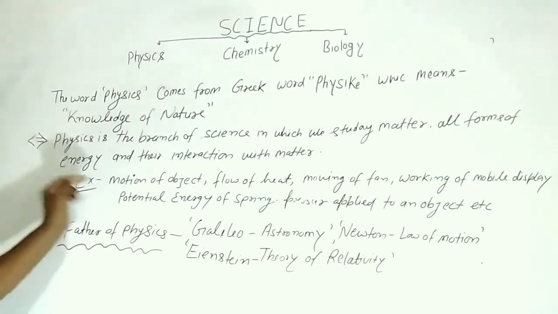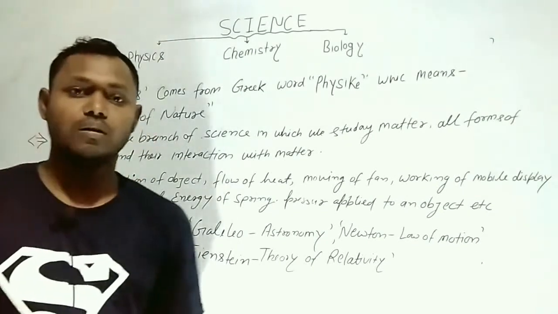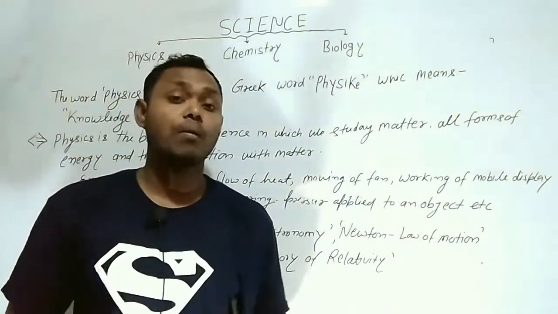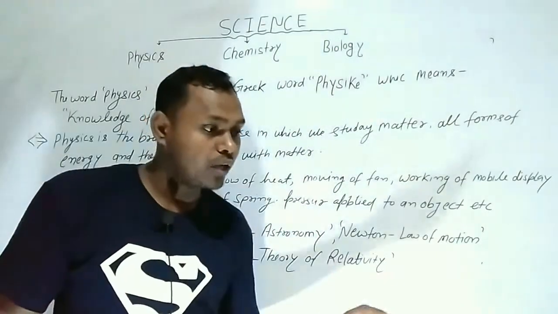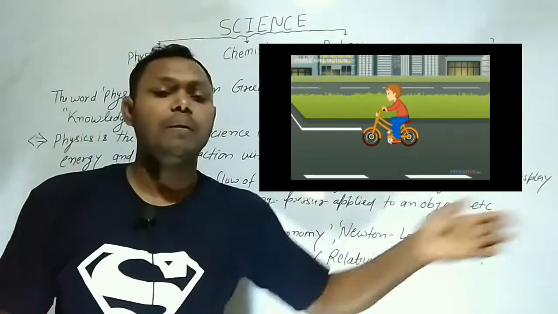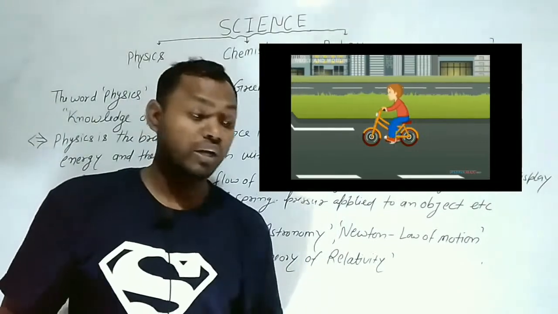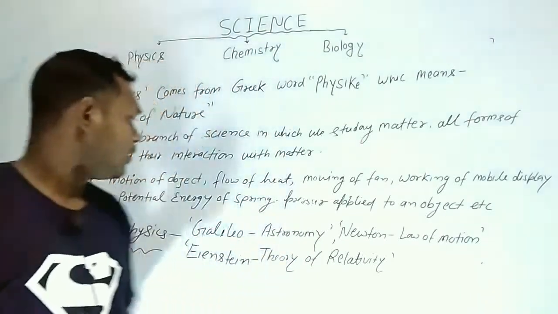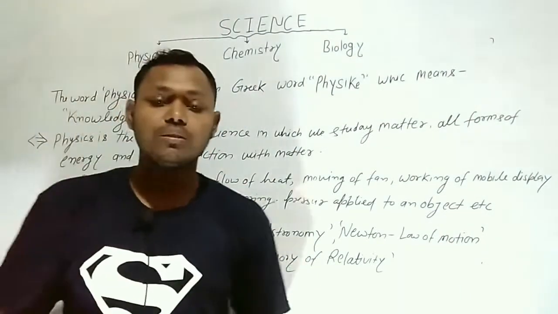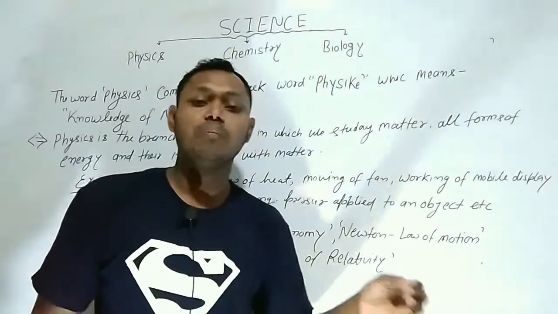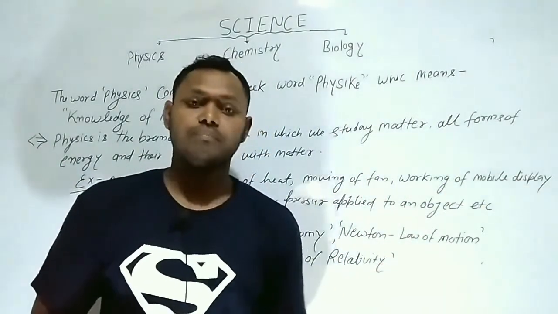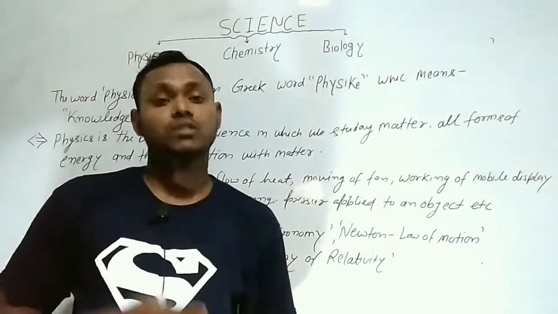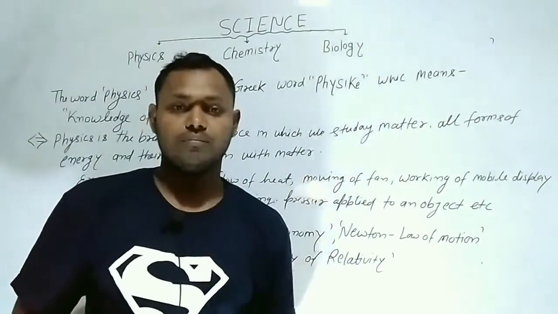Some examples: motion of object. Students, in physics we study the motion of objects. Which type of motion? We know that when a body travels some distance with respect to time, we call it motion. We calculate the speed of the object. Flow of heat means heat flows from high temperature to low temperature. Moving of fan: when we supply electricity, the fan moves.